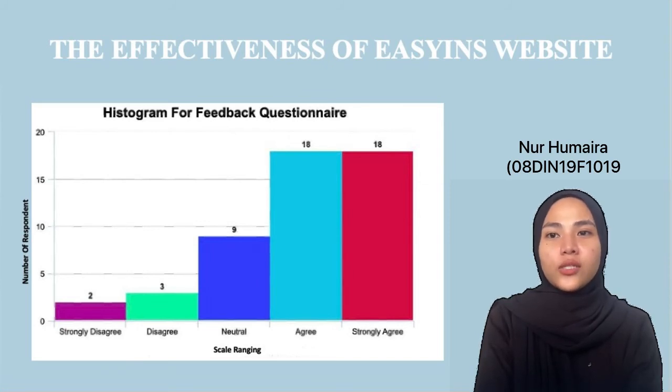As shown in the histogram, we can see that it started with 2 respondents who strongly disagree, and it commences to disagree when 3 respondents disagree with this question. Next, the graph seemed to grow significantly from neutral to agree. Furthermore, the graph remains stable from agree to strongly agree, when the total of 80 respondents agree and strongly agree. We can conclude that most respondents agree that the Easyins website is effective.